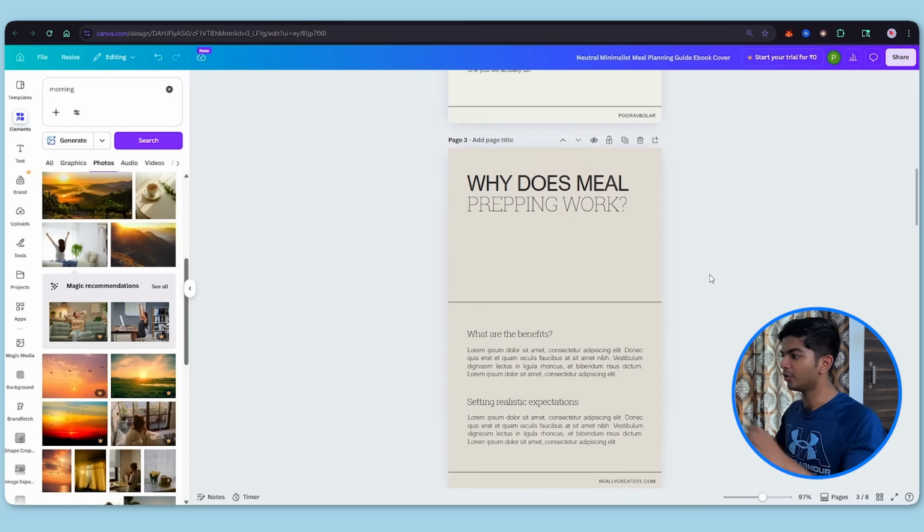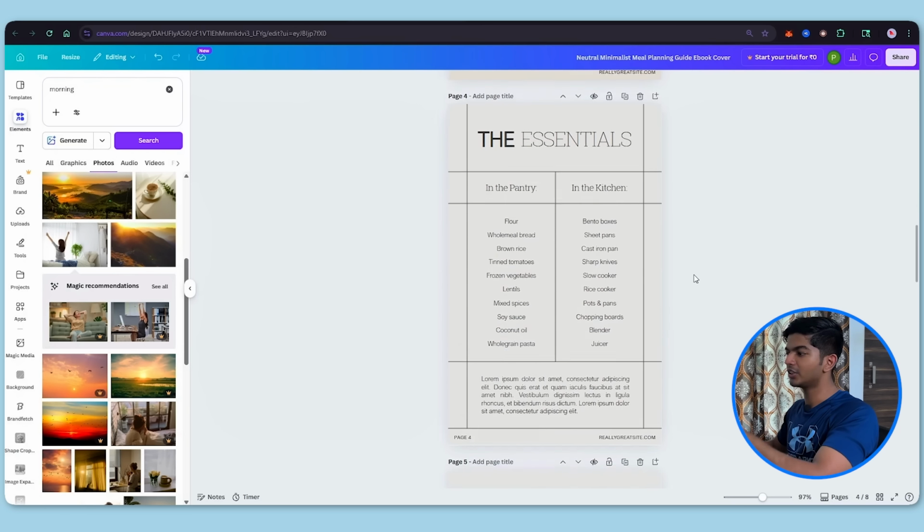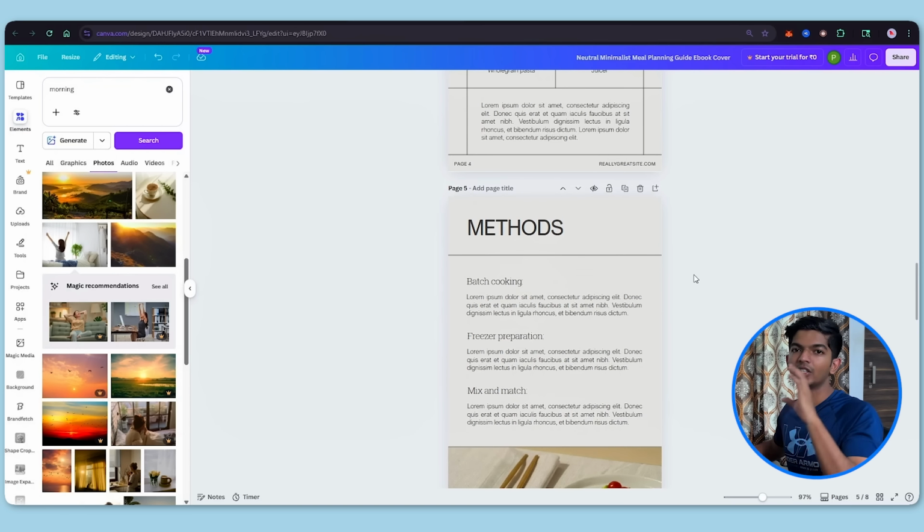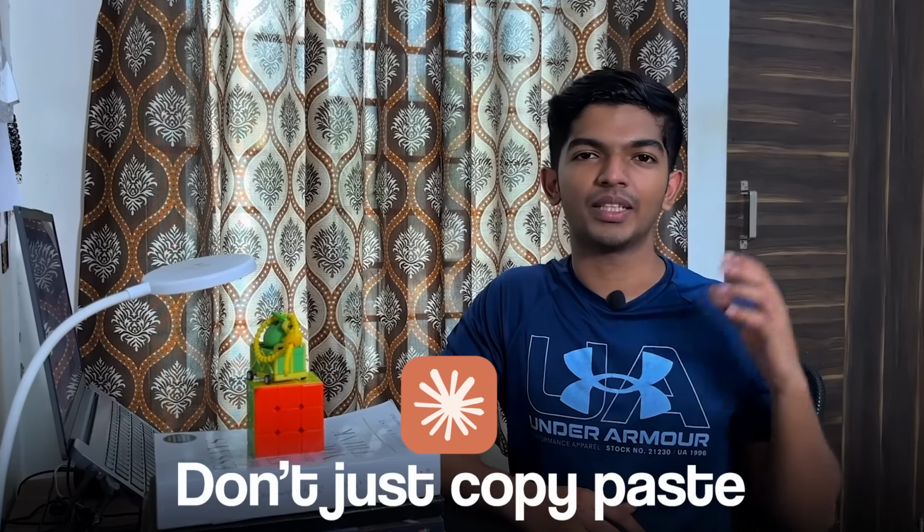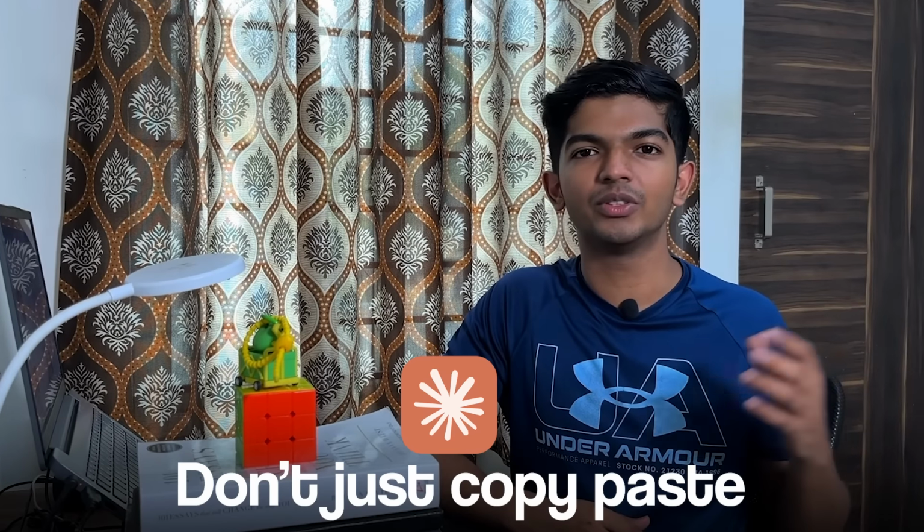So just like that, you have to go through every page, every template and just add in your content that you got from Claude. Now I want to give you one disclaimer. Whenever you create an ebook, don't blindly copy paste from Claude or any other AI tools. It does not work like that, because if you can copy paste in like 2 to 5 seconds, so can everybody else. Your product is going to sound and look like everybody else's. That is not going to get you sales. I've done that before and it didn't work. I don't think anyone who has just copy pasted from Claude or any AI tool has done it.